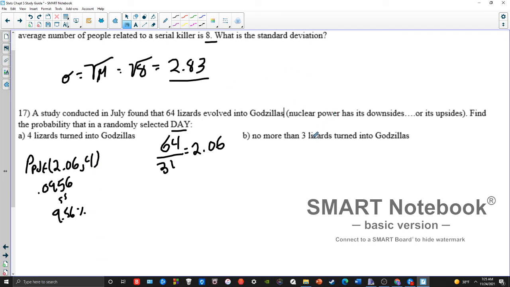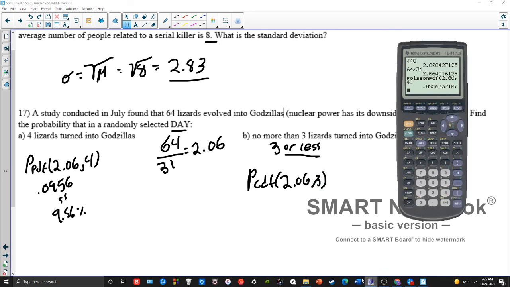What about the chance of no more than 3? Okay, so no more than means 3 or less, right? No more than 3 means 3 or lower. So if I have an or-less situation, that means I'm going to be using CDF. So Poisson CDF of 2.06, comma 3. Okay? Because I want to include 3 in here. If I said less than 3, then I would do comma 2, because I don't want 3. I just want 2 and lower.